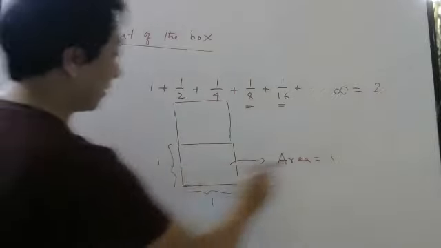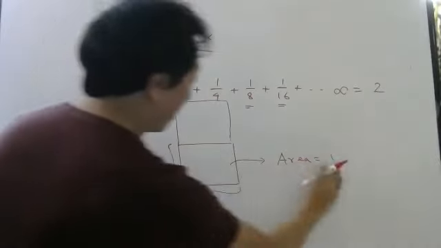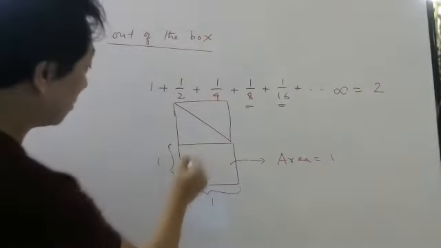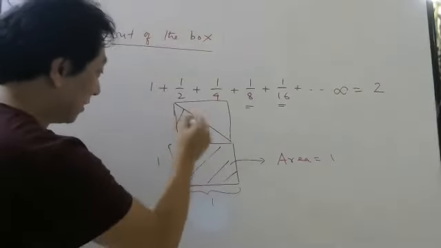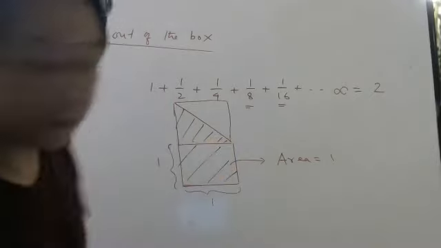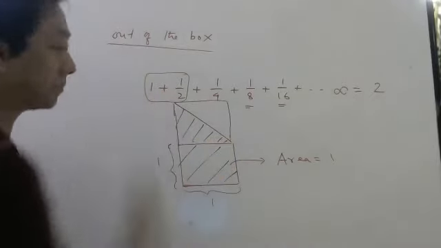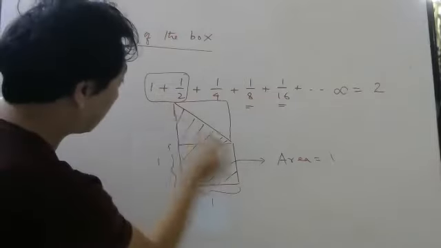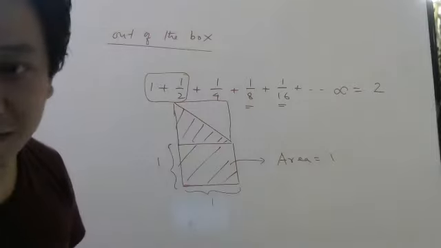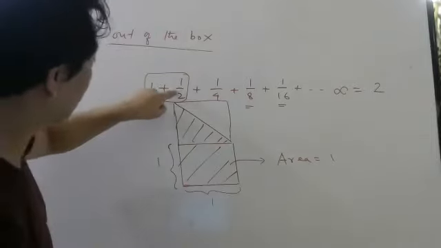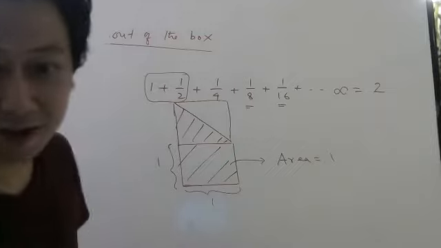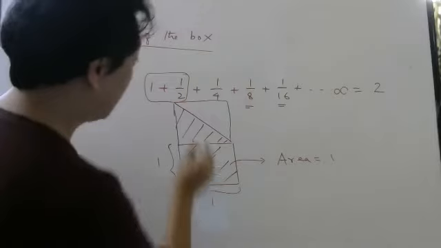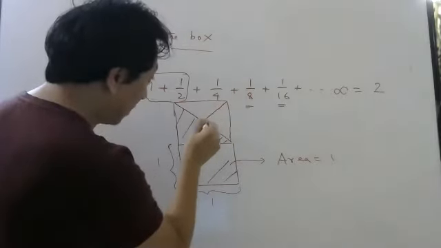Now you can see here, this area is 1. Now don't add this whole thing, only add half of this. So this plus this means this part, correct or not? 1 plus half means this total area. Agree or not? Now 1/4. 1/4 means what? Half of half. So the remaining part, you halve it and you add this part.